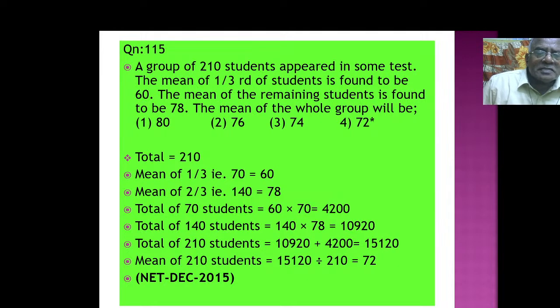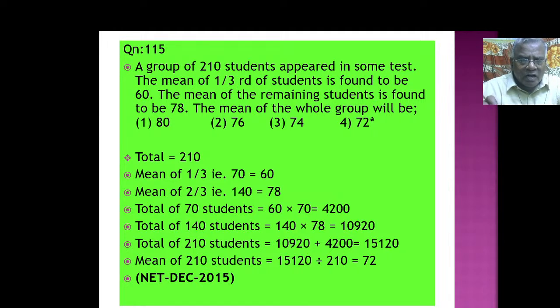So 1/3, that is 70 students, and their mean is 60, right? What is 2/3? 140, right? Now, the mean of 1/3 of students: 70 students' mean is 60. 140 students' mean is 78. That is what is given. So what will be the total of the 70 students? 60 into 70. Got the point?